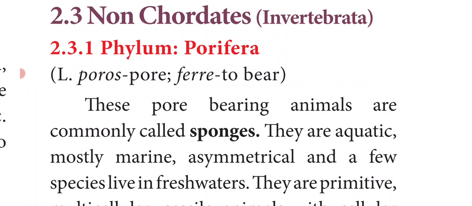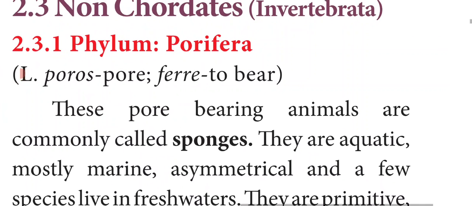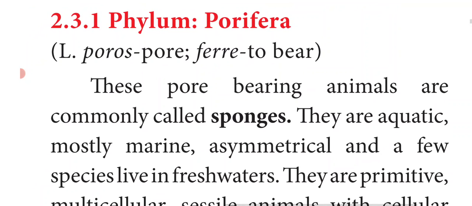The first phylum is Porifera. Poros means pore and ferae means to bear, so they are pore-bearing animals. They are commonly called sponges. These animals have minute pores, that is, minute holes on their body, so they are called pore-bearing animals, commonly called sponges.